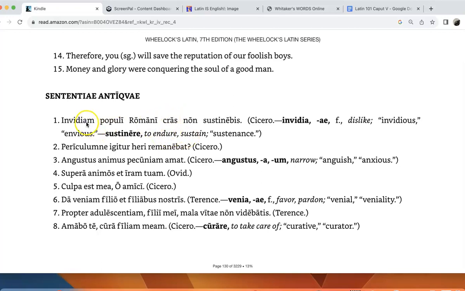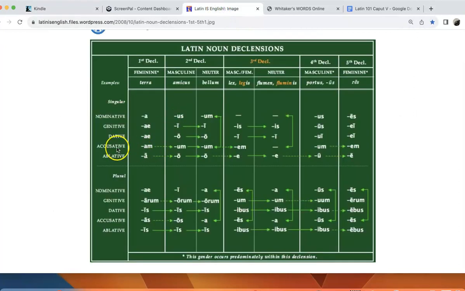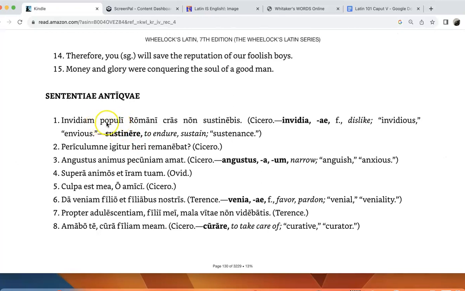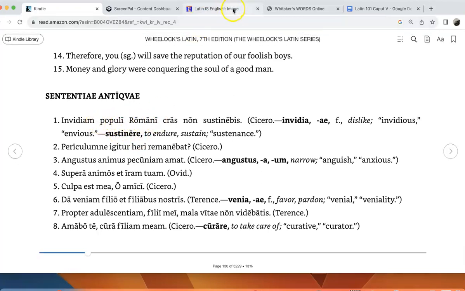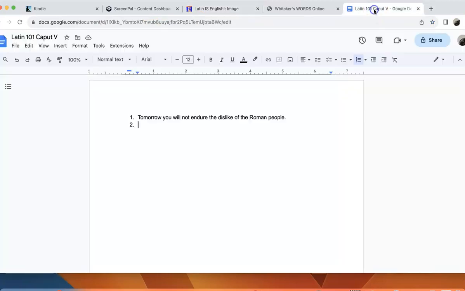And then sustain what? Well, here's our direct object because it ends in am. Remember, the accusative is the direct object. And they tell us what it means. So you will not endure or sustain the dislike. But then we have populi Romani. Well, once again, Romani is second declension genitive singular. Remember, genitive means of. So we put it all together and we're led to our example: tomorrow you will not endure the dislike of the Roman people.